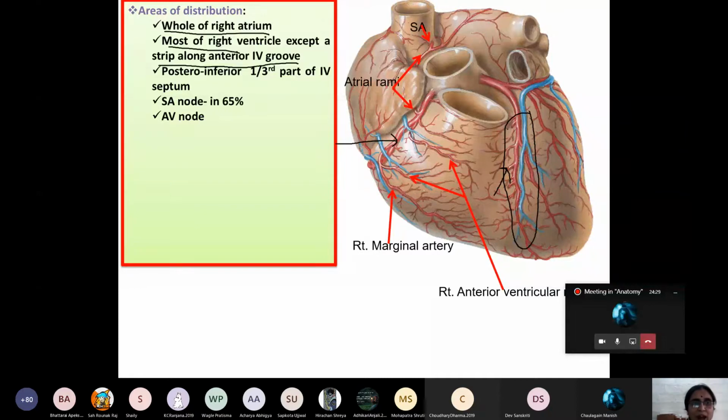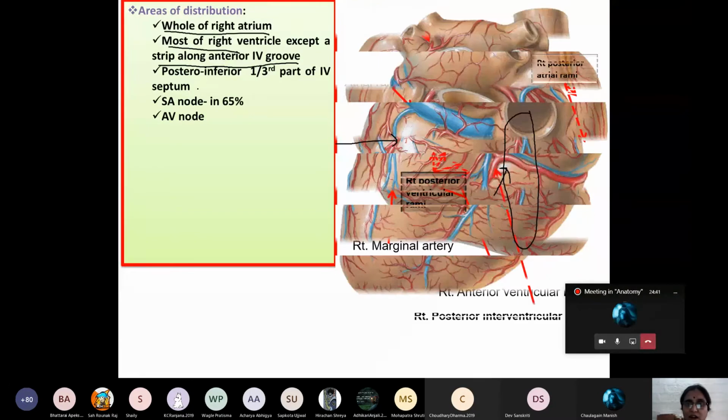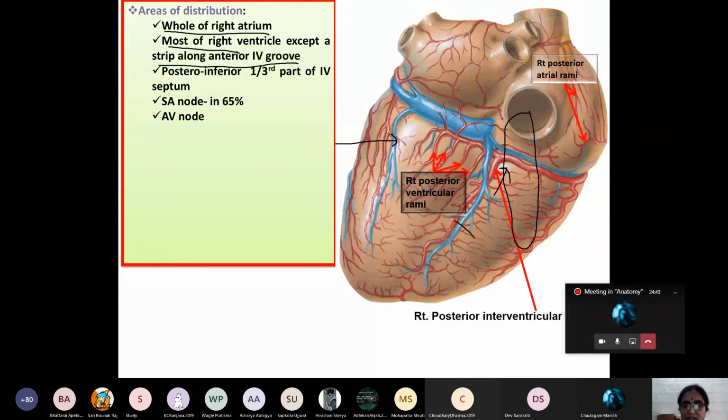Then the posterior inferior 1/3 part of the interventricular septum via the posterior interventricular artery, which is the continuation of the terminal branch of right coronary artery.